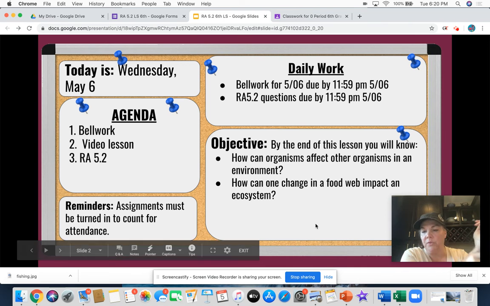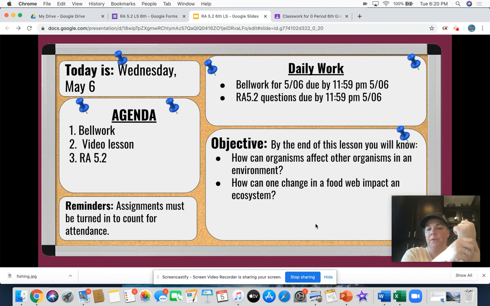We talked about food webs yesterday, and how a food web is how the environment reacts to one another. A food chain, just to review, is when you have one thing eating one thing, then another thing eats that thing. So you have the grass, the cow, the human. That's a food chain.